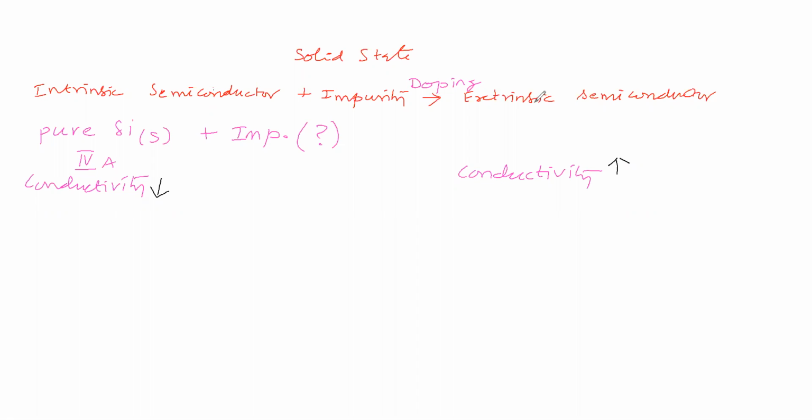This conductivity will be high, this conductivity will be low, therefore only we are doing this. So the conductivity of the extrinsic semiconductor is high, whereas the conductivity of the intrinsic semiconductor is low. We are doing this by adding impurity.